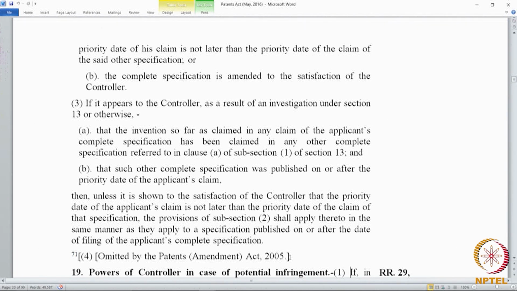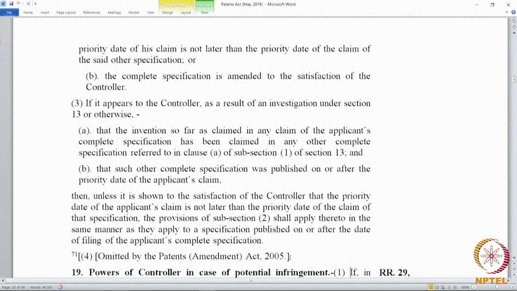Similarly, just as we saw there could be applications that are filed or get published after you file, there could be applications that are published after you file the application or after your priority date, but this is under the 1911 Act. In 1972, the new Act came into effect and you file your application in 1972, claiming priority on the date of your filing. There could be applications filed under the 1911 Act which are still pending, but which get published on or after your priority date.